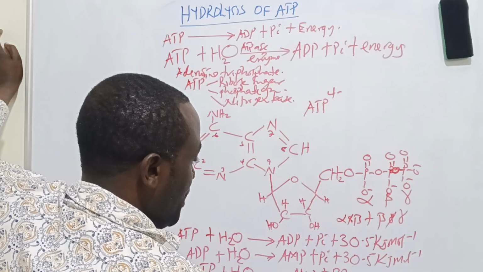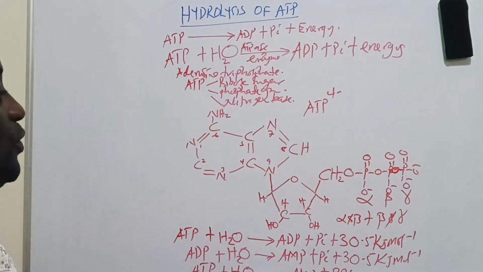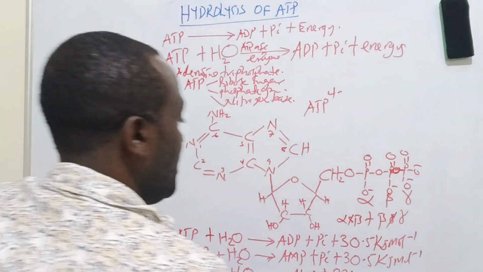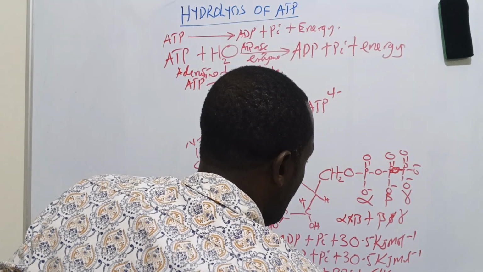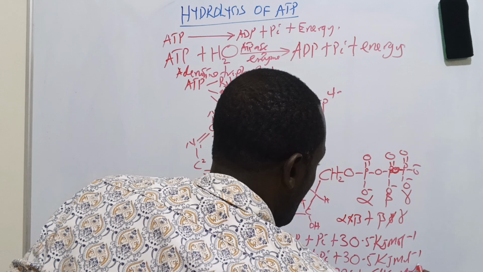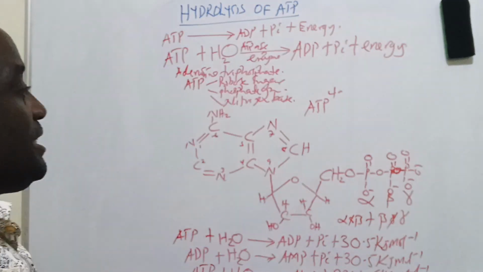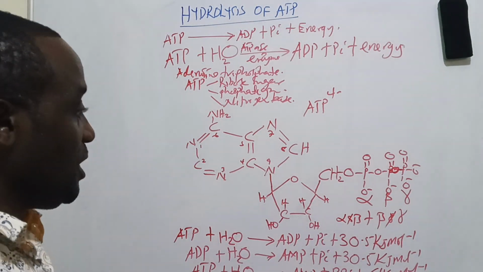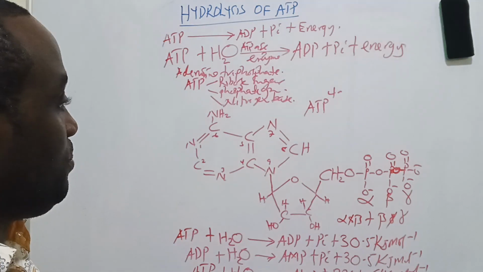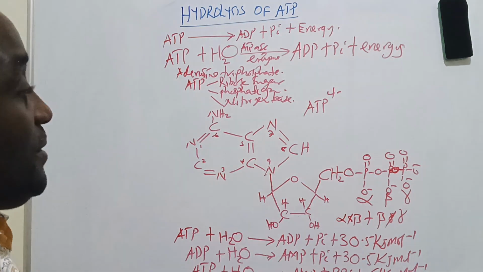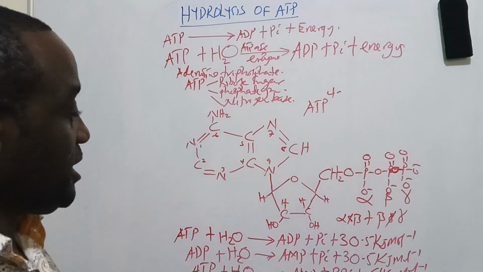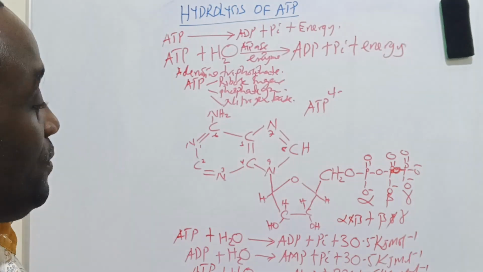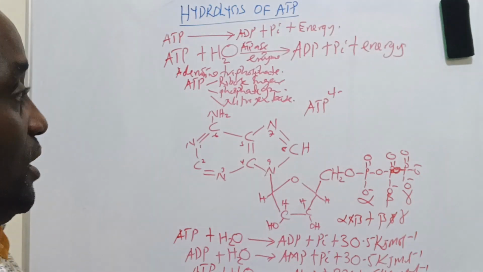A pyrophosphate means two inorganic phosphates combined together. Then we shall liberate energy approximating 61 kilojoules per mole. So that is the energy liberated from the hydrolysis of ATP, this wonderful molecule, adenosine triphosphate, in the presence of ATPase enzyme.